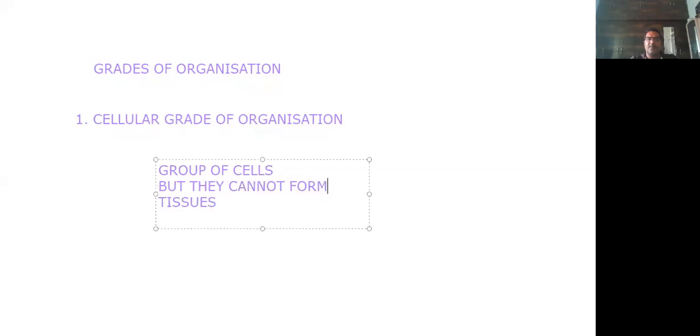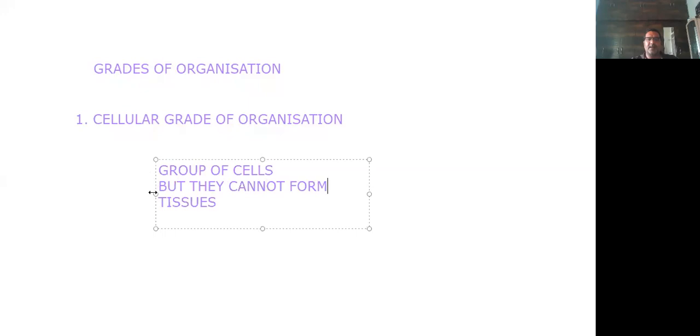Here in this case, a group of cells is present, but no tissue. That means there is no coordination present between the cells. A group of cells is there, but they cannot form tissue. So why can they not form tissue?